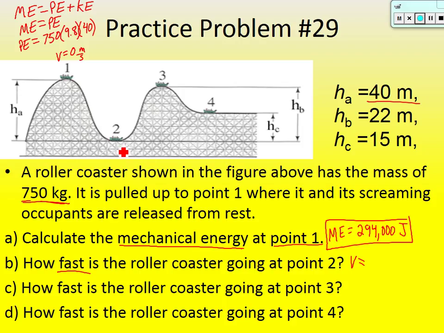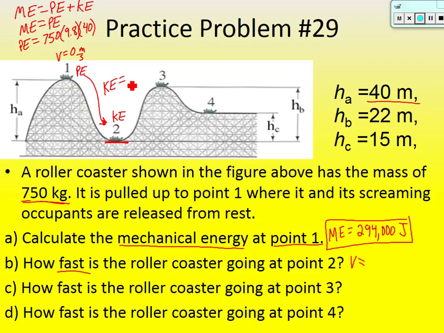Now, some of you might be thinking it does have this height. What about this height? Well, what if it never goes lower than this? Doesn't this become its floor or its ground? And that's the case. This is going to be a height of 0. Don't let this throw you off. It never goes lower than point 2. So basically what's happening is all of the potential energy at point 1 is being converted into what here? Kinetic energy. Because if it doesn't have a height, potential energy is 0.